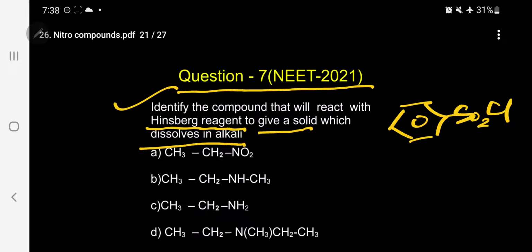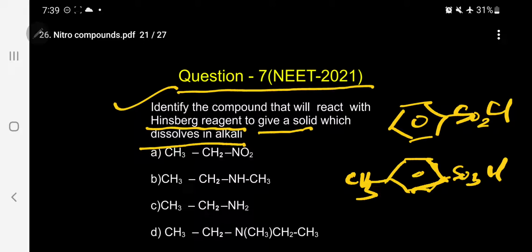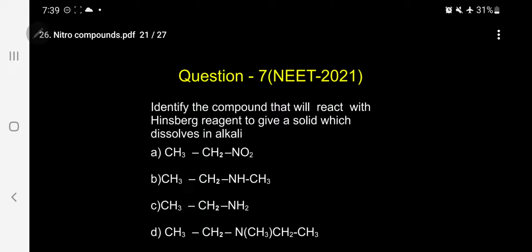Phenyl sulfonyl chloride, or we can also use para-toluene sulfonyl chloride. This also we can use as a Hinsberg reagent. Both cases. Kindly follow. So let me explain now. The question is to identify the compound that will react with the Hinsberg reagent, that is benzene sulfonyl chloride, to give a solid which dissolves in alkali.